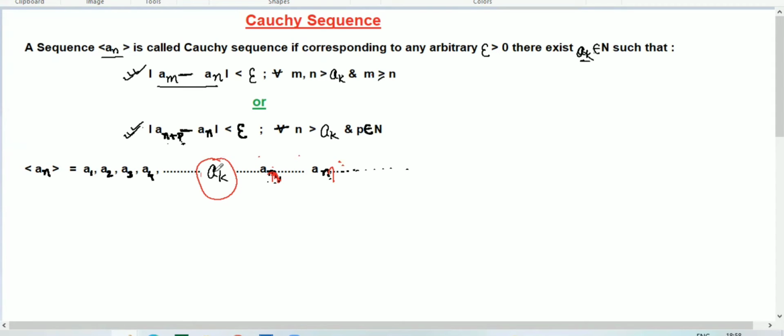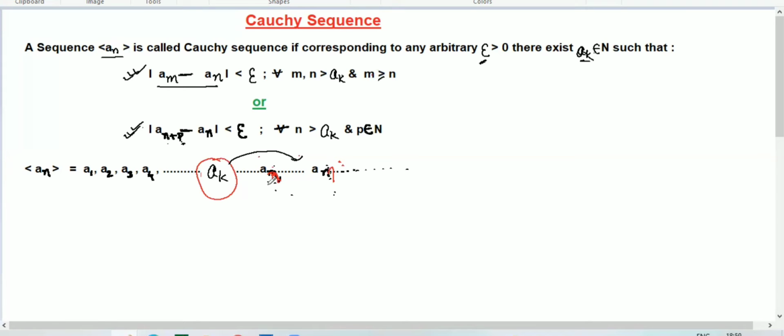Understand again: if for any particular term a_k, whose index depends on epsilon, and from all the terms which come after this particular term, we pick any two terms randomly, and the modulus of the difference of those two terms is always less than epsilon, that sequence is called a Cauchy sequence.